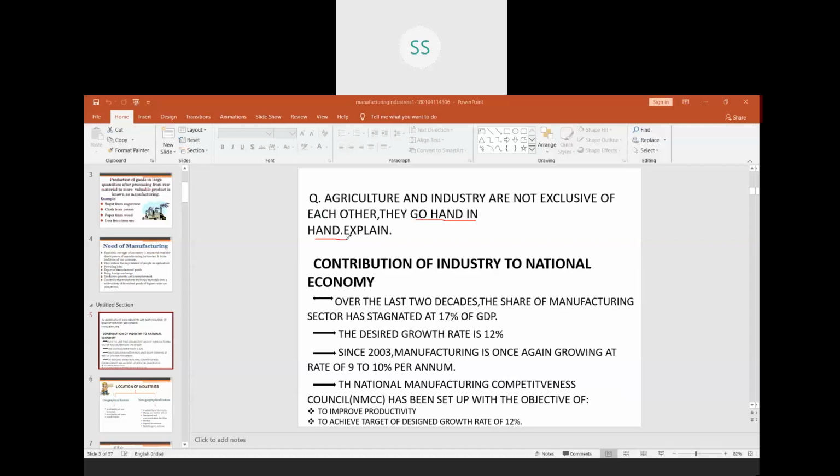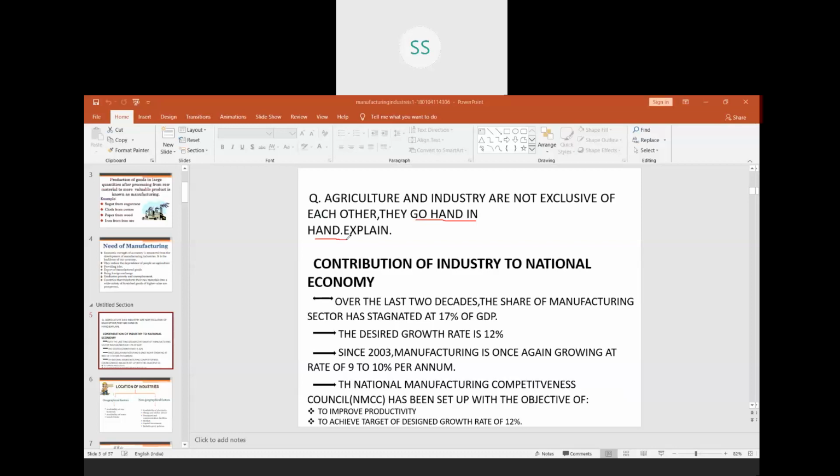The second part is how industry is dependent on agriculture. Again, agro-based industries. There are several industries which are dependent on agriculture for their raw material. For example, the sugar industry is dependent on sugarcane. In the same way, the cloth industry is dependent on cotton.